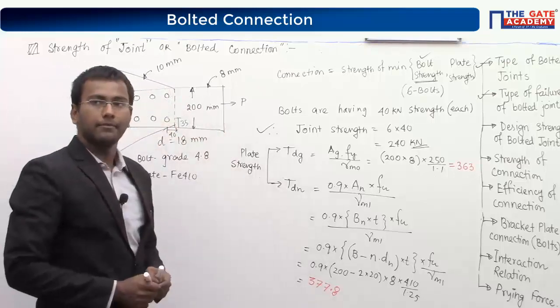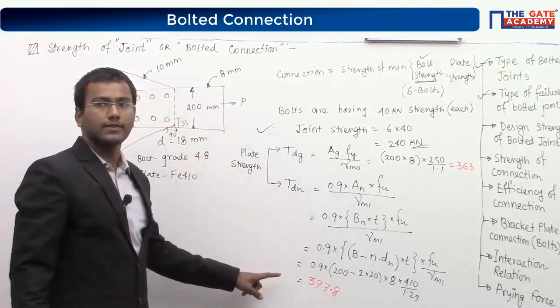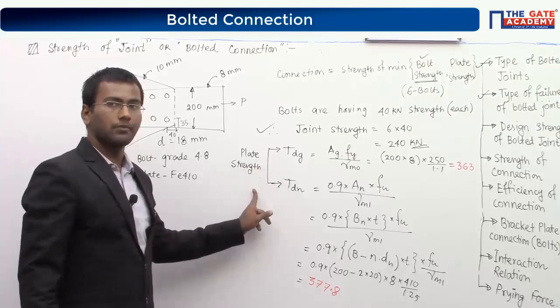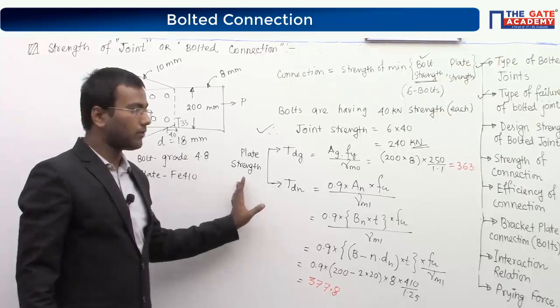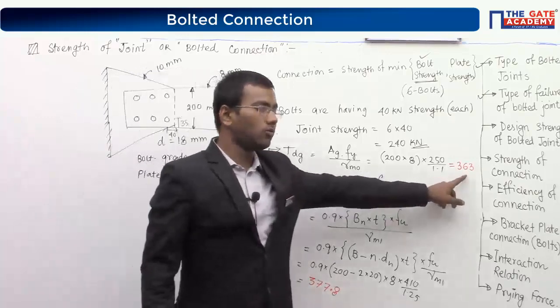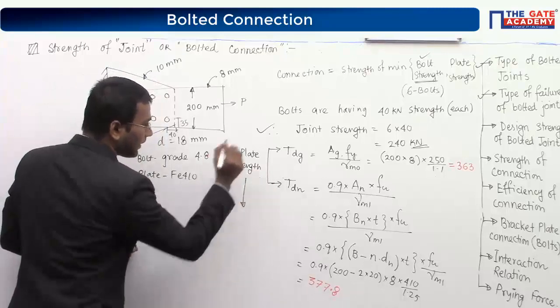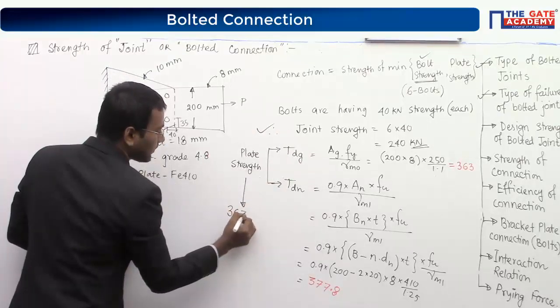Can I say from these two cases that plate strength will be the minimum between these two? If plate strength is the minimum between these two, I will take this value. So in our case, the plate strength is becoming 363 kilonewton.